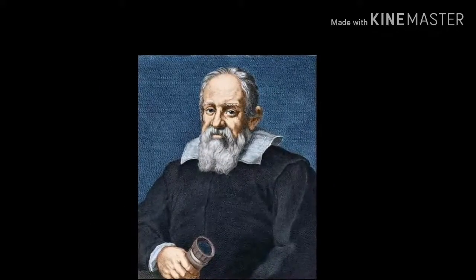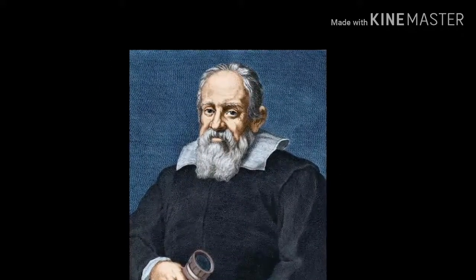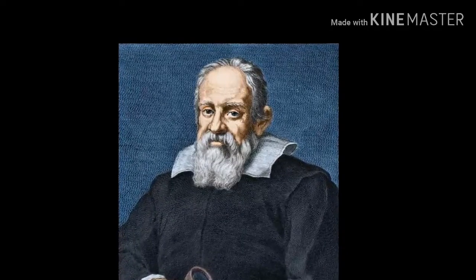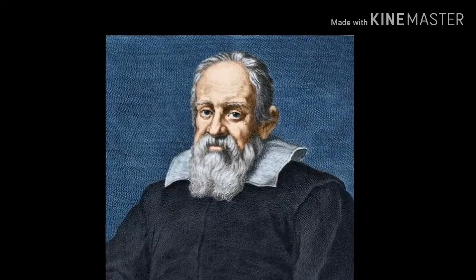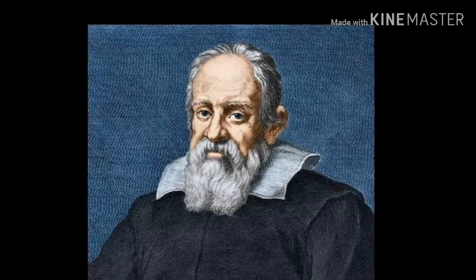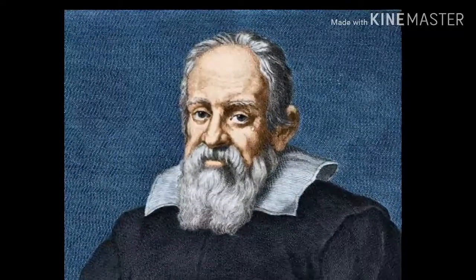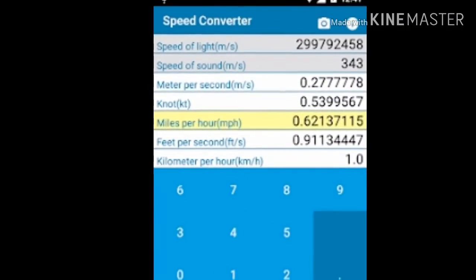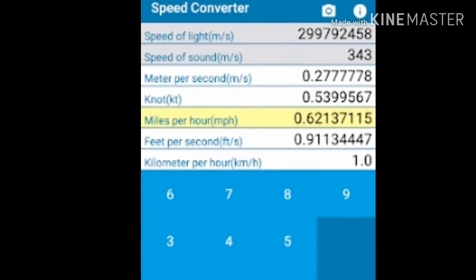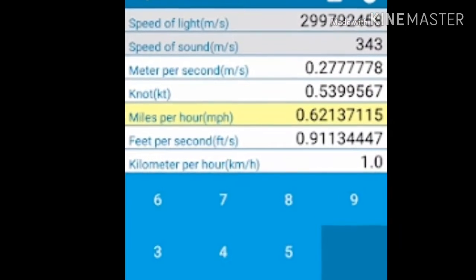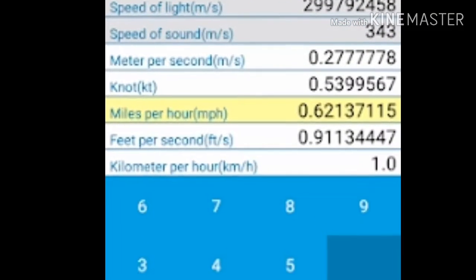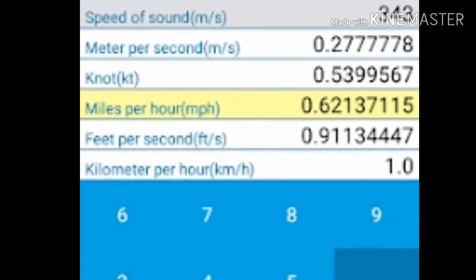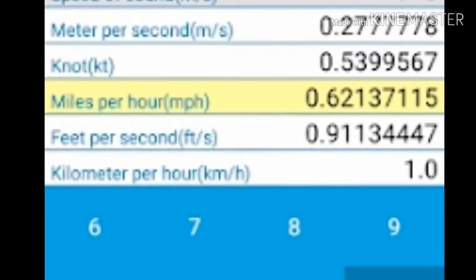Italian physicist Galileo Galilei was the first scientist to measure the magnitude of speed by measuring the distance traveled and time needed to travel this distance. Galileo defines speed as distance per unit of time. Units of speed include first, meter per second, second, kilometer per hour, and third, miles per hour.